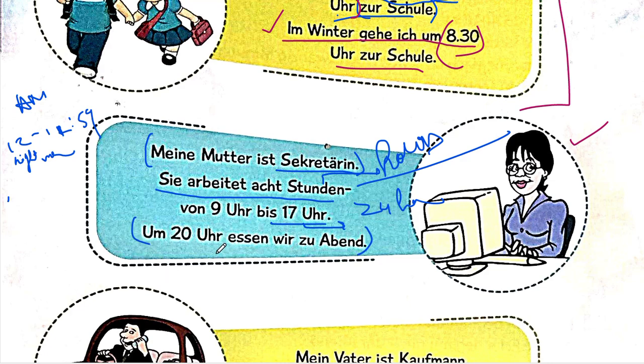20 Uhr essen wir zu Abend. At 20 Uhr. What is 20 Uhr? 20 is 8 o'clock. 21 is 9 o'clock. As in, we eat food in the evening.